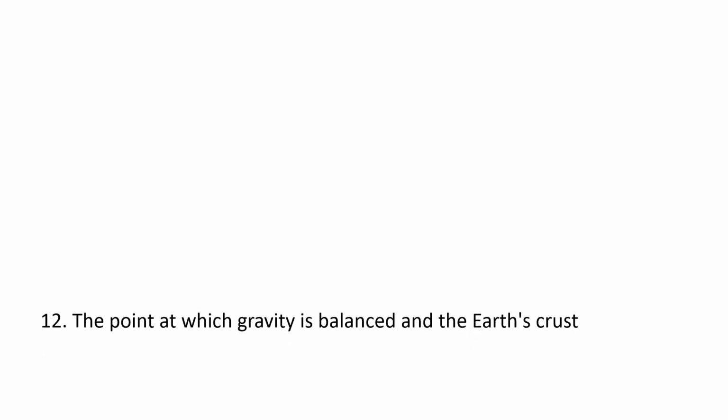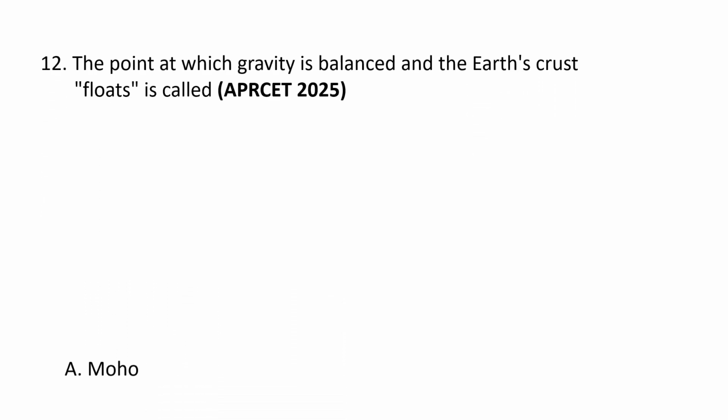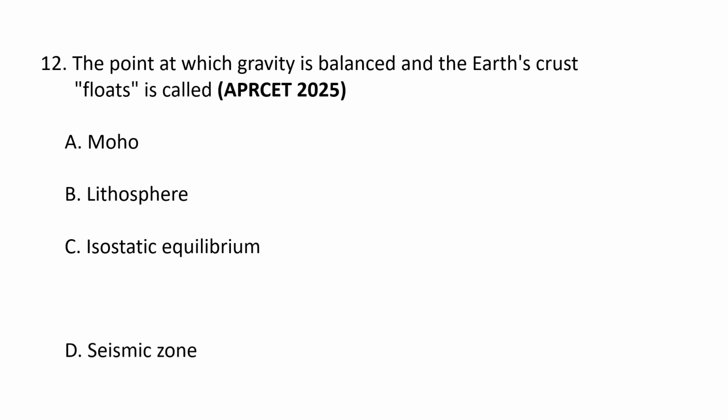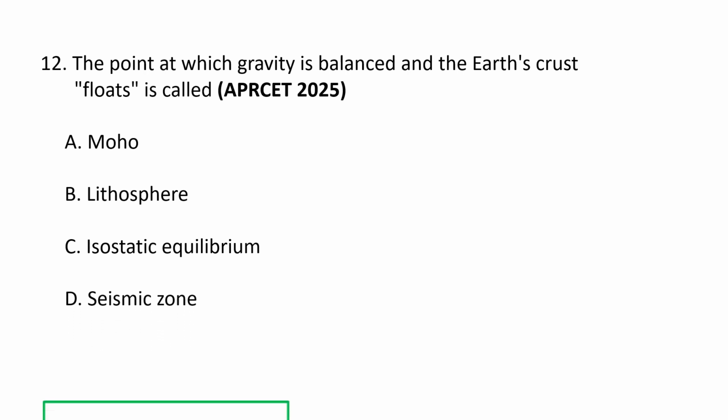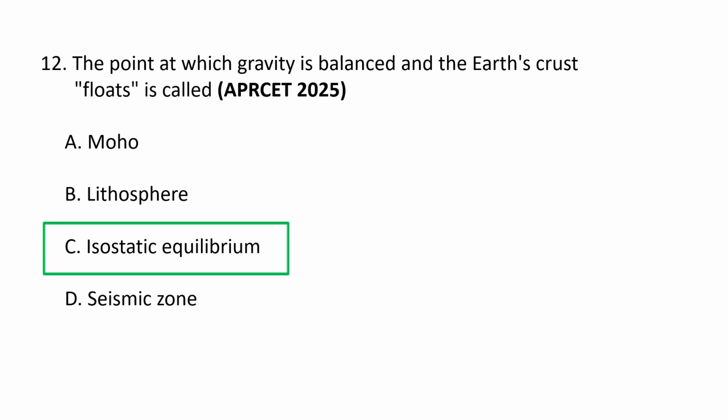Next question. The point at which gravity is balanced on the Earth's crust floats is called A. Moho, B. Lithosphere, C. Isostatic equilibrium, and D. Seismic zone. So the correct option goes as isostatic equilibrium. The point at which gravity is balanced on the Earth's crust floats is called the isostatic point or the state of isostasy. This concept is often referred to as the theory of isostasy.